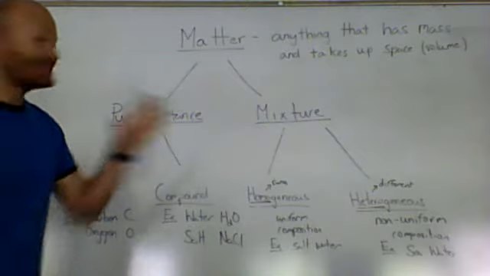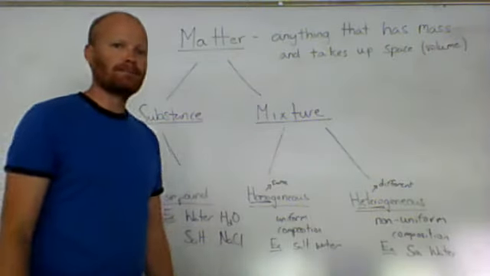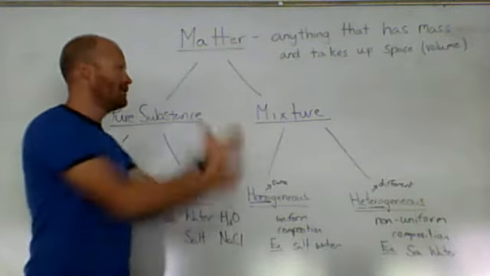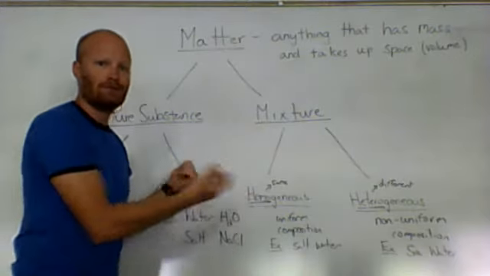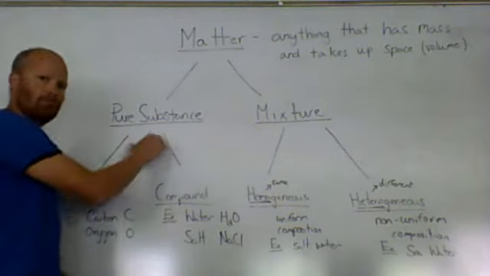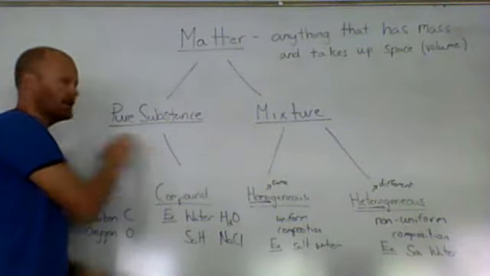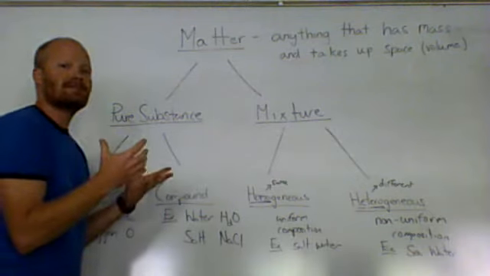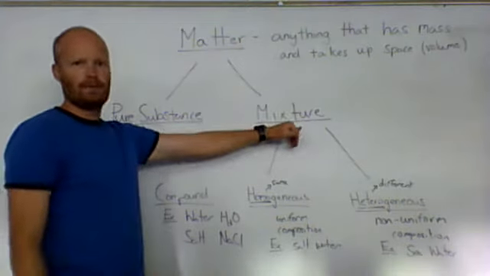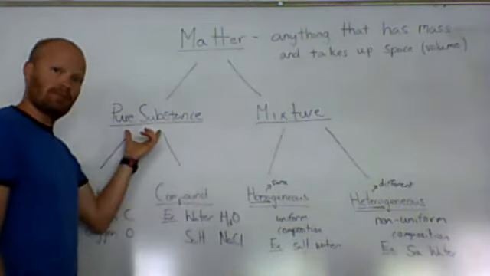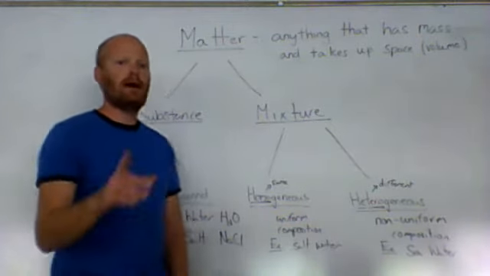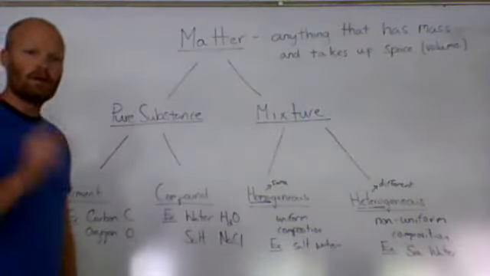But today we're just going to go over the classification of matter. So we have matter at the top. This is called the matter hierarchy, or sometimes the matter flow chart, because it kind of looks like a flow chart. Matter can be one of two things. It can either be a pure substance, or if we take our pure substances and we put them together, we mix them, then we make a mixture. So we can divide matter either into a pure substance or into some sort of mixture of those pure substances.